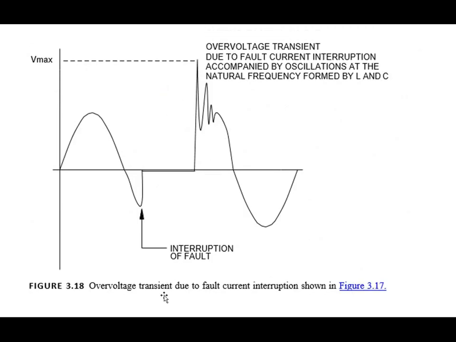Now this is the overvoltage transient due to the fault current interruption. This is our half cycle, a pure half cycle.